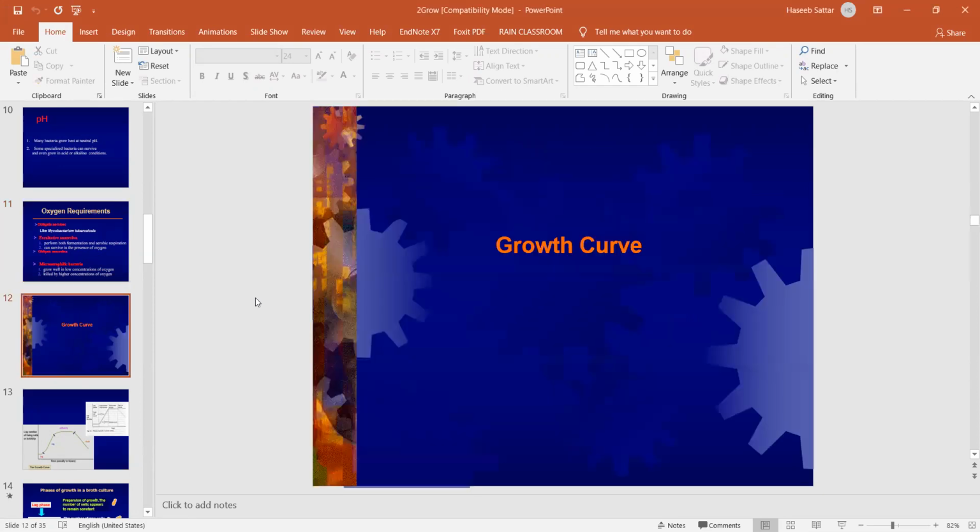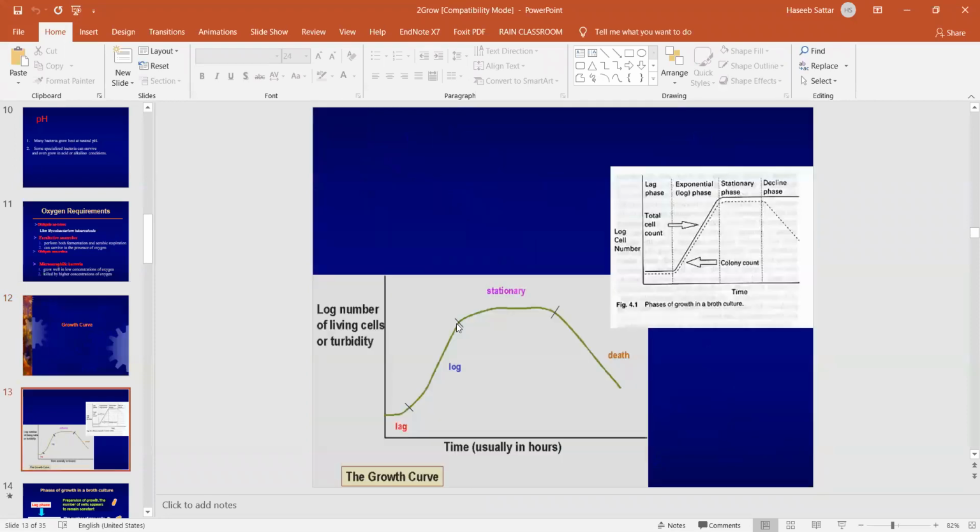Next we have the growth curve, or the growth of bacteria. What is the growth of bacteria? How do bacteria grow? At the beginning I explained that bacteria grow exponentially by binary fission. So one bacterium converts into 2, 2 into 4, 4 into 8, 16 and so on.